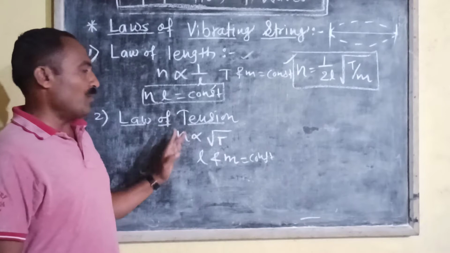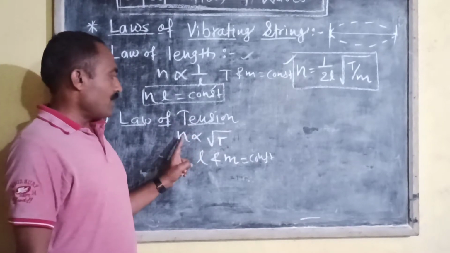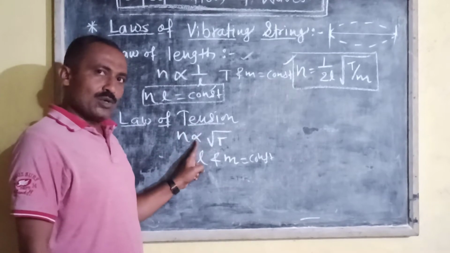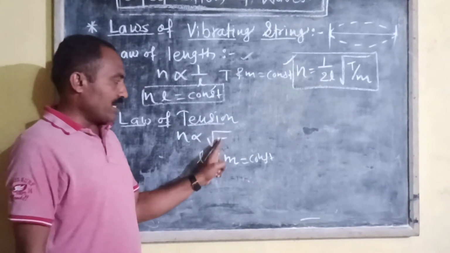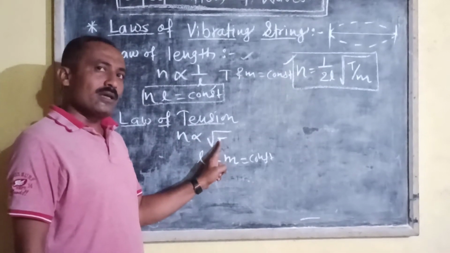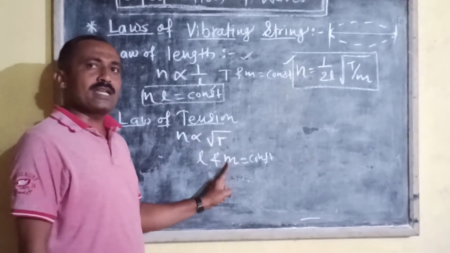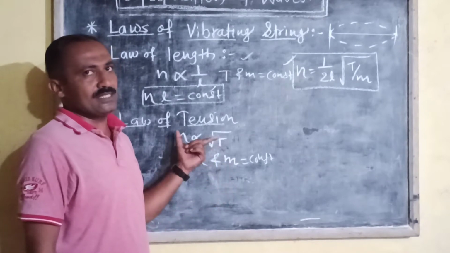The law of tension can be stated as: the fundamental frequency of vibration is directly proportional to the square root of the tension applied to the string if the vibrating length and mass per unit length of the string are kept constant. This is the second law.